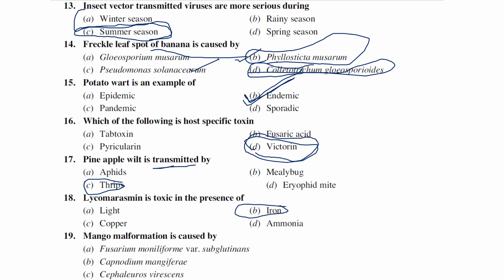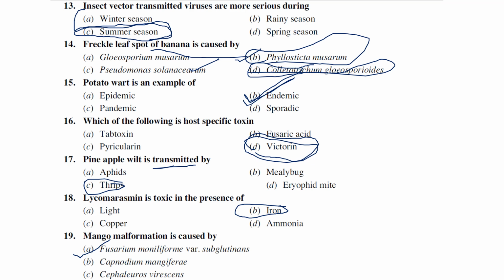Mango malformation is caused by Fusarium moniliforme var. subglutinans, or Capnodium mangiferae, Sphaceloma, and other species. The infected floral parts are converted into some kind of black things, the inflorescence is not completely matured, and it falls down.